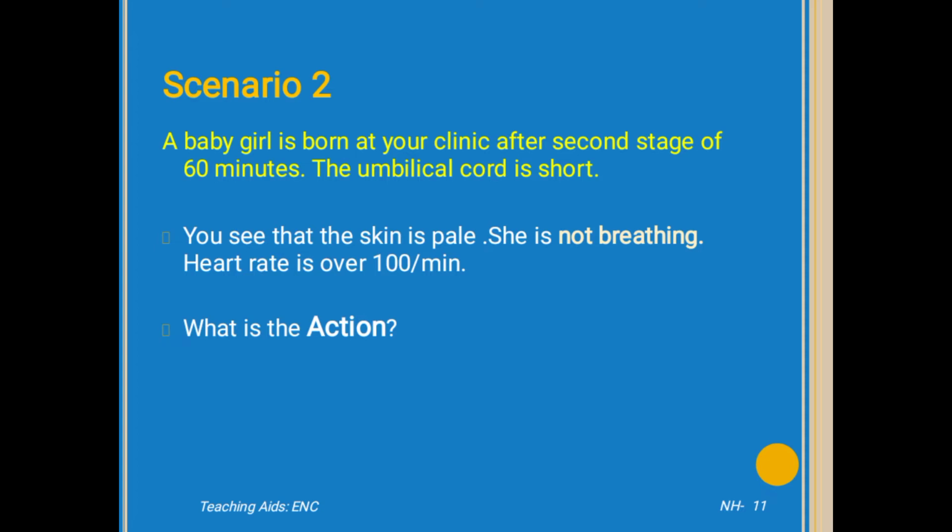Now we can look at the next scenario. The baby girl is born at your clinic after a second stage of 60 minutes. The umbilical cord is short. You can see the skin is pale. She is not breathing. Heart rate is over 100 per minute.